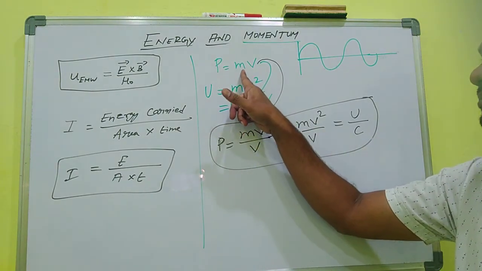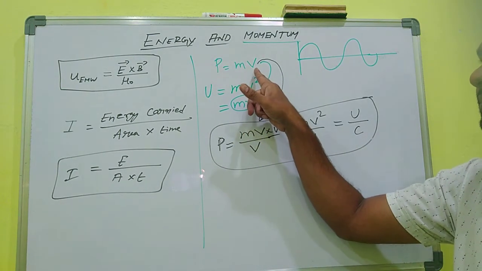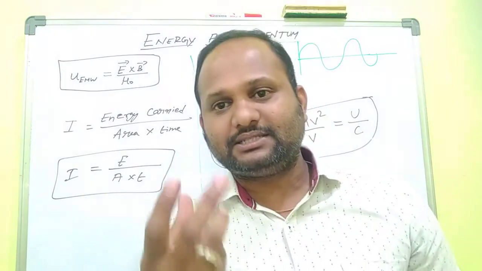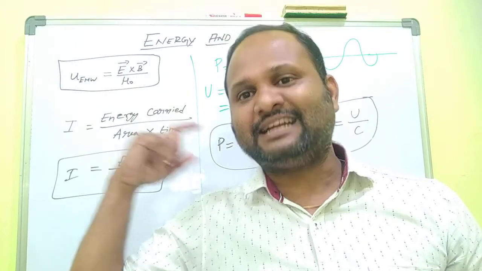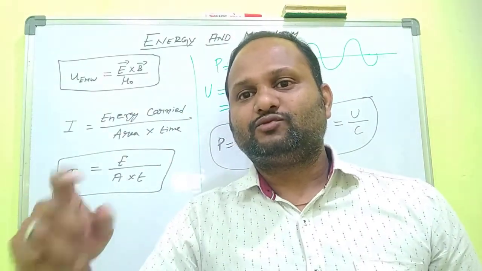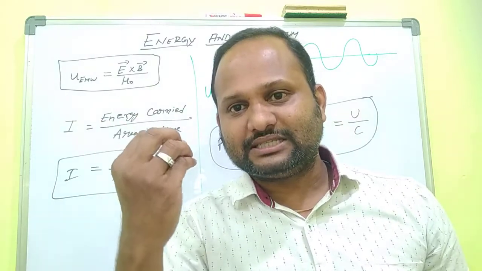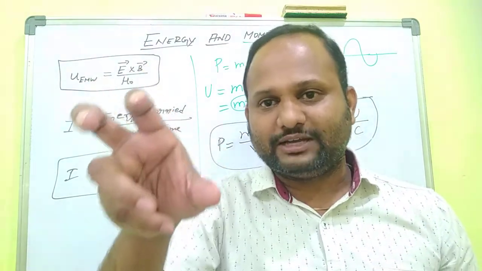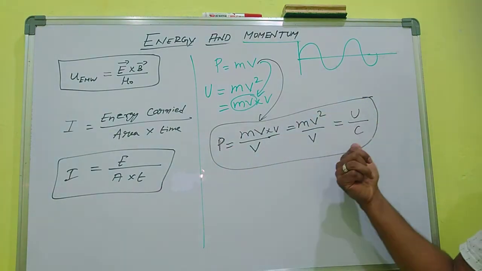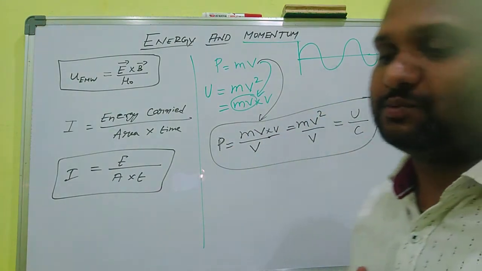Usually we are using the formula p equal to mv. This is the linear momentum, used for any material object, any particle. But in this case it is an electromagnetic wave. So electromagnetic waves possess momentum. If you want to find out the momentum, you can make use of this expression, p is equal to u by c. It is one of the most important expressions.